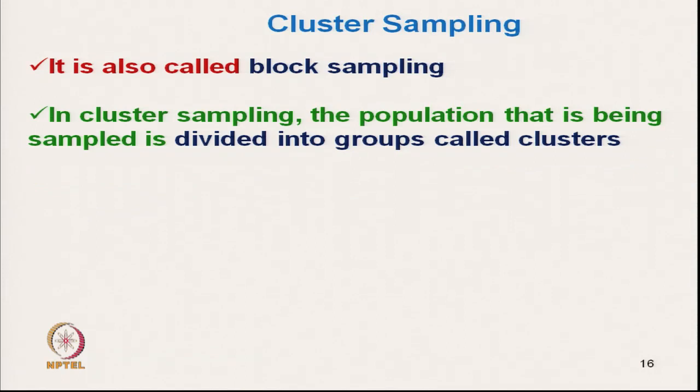Okay. Next is cluster sampling. It is also known as block sampling. It is different from stratified sampling. In cluster sampling, the population that is being sampled is divided into groups called clusters.